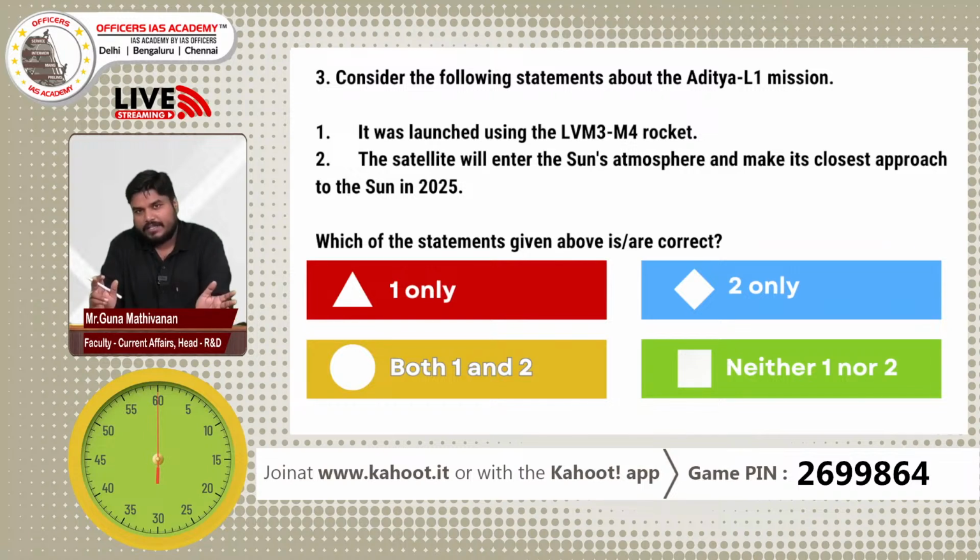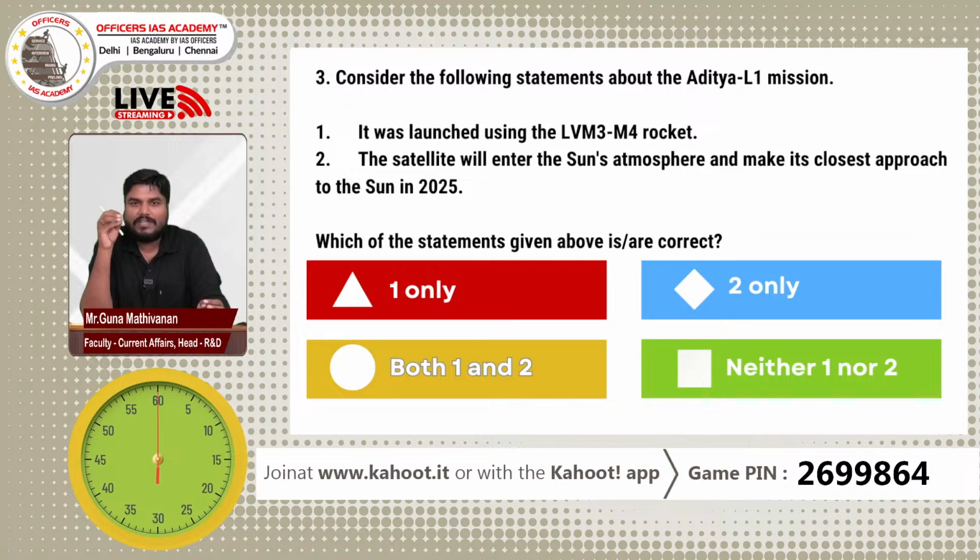Okay, but the Aditya mission places the spacecraft at a distance of 1.5 million kilometers from our Earth. So we are nowhere closer to the sun's atmosphere. We have placed our spacecraft in Lagrange point 1 so that we will have a complete undisrupted observation of the sun.